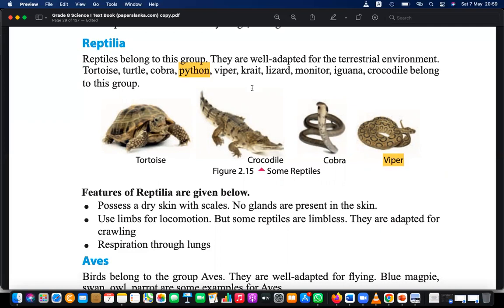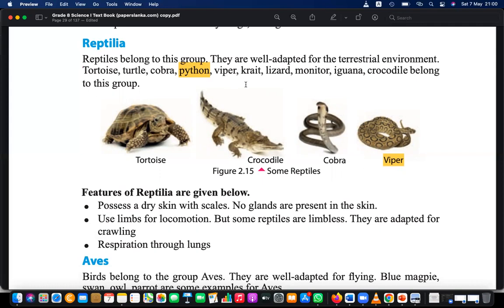So there are a lot of categories, a lot of animals that we see in the world in day-to-day life. Tortoise, turtle, right? Cobra, snake like cobra, python. Python is a programming language as well, but it was first a type of snake, right?